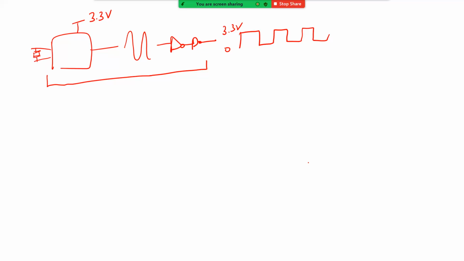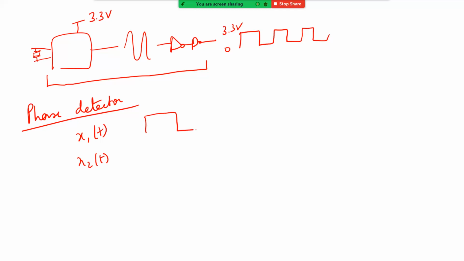Let's look at the phase detector. Now, what is the job of the phase detector? Basically, let's say it has two inputs, x1 of t and x2 of t. Let's say x1 of t is going to be like this.